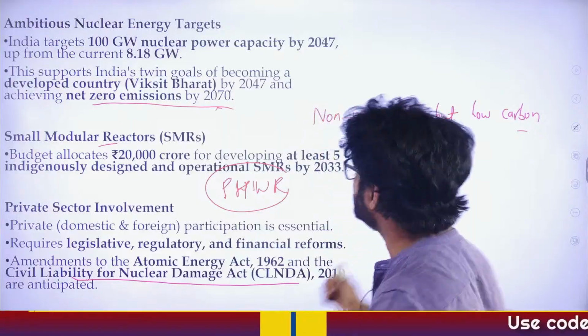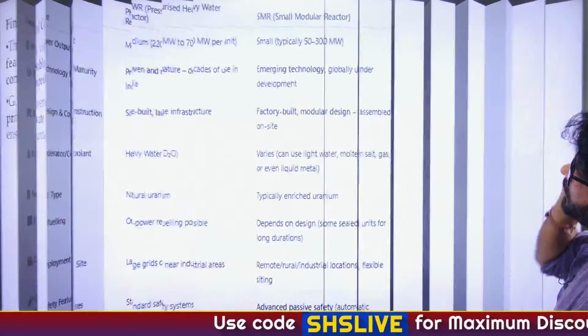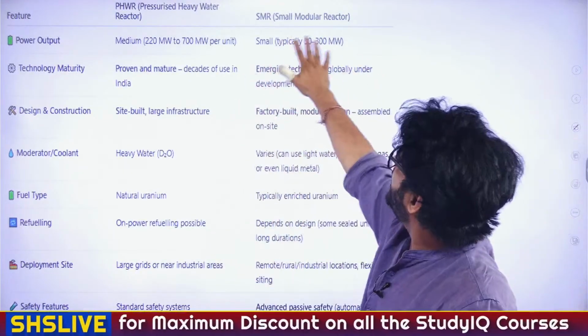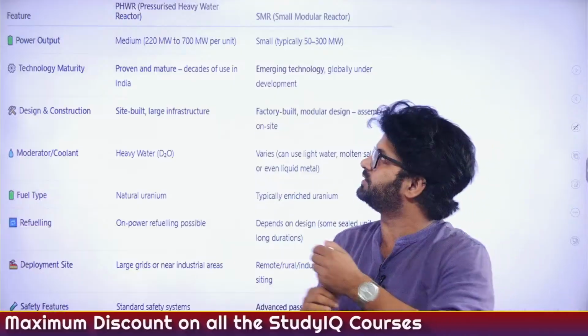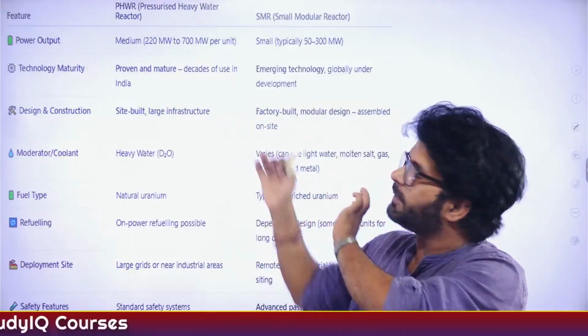Okay, let's focus here. Let me give you a comparative analysis and then we'll come back here. So PHWR, pressurized heavy water reactor, which we are using currently. SMR, small modular reactor. As the name suggests, a small modular reactor is smaller in shape. It's much smaller compared to PHWR.